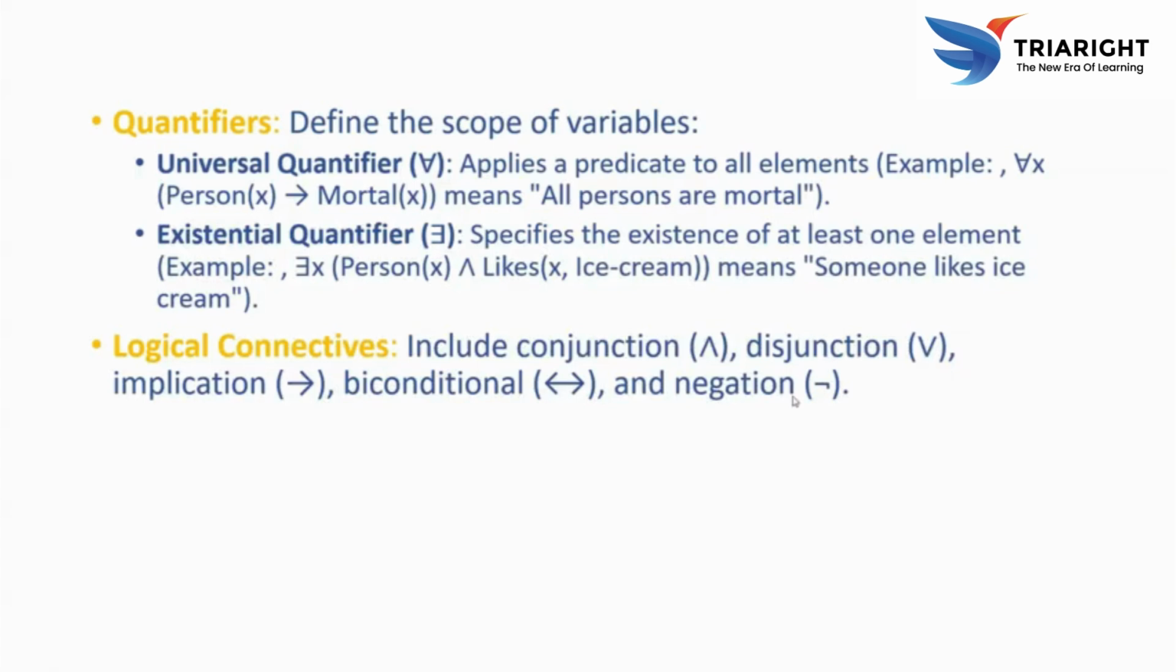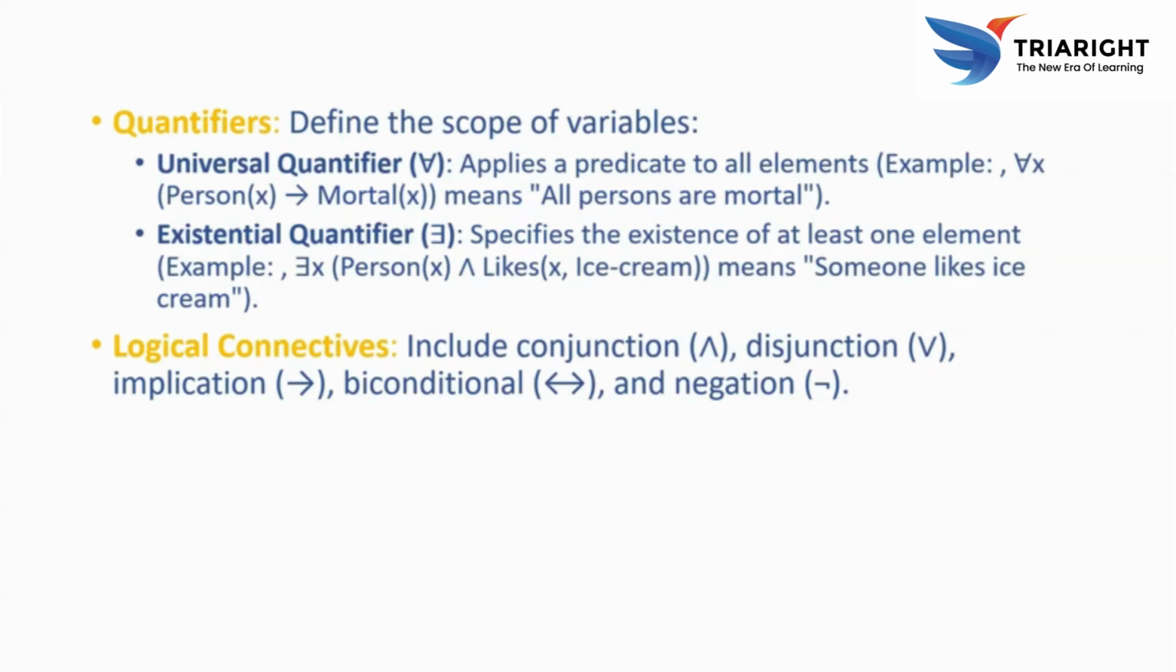P implies Q is false only when P is true and Q is false. Otherwise, all the remaining cases are true. We already discussed conjunction, disjunction and implication. The meaning of implication is if-then, P implies Q. It is false only if one condition is true and the other is false; the remaining cases must be true.